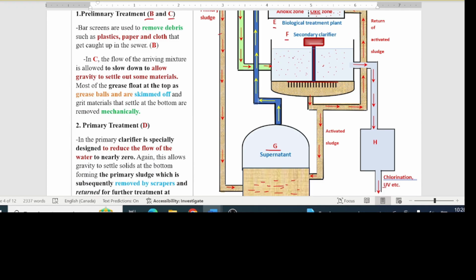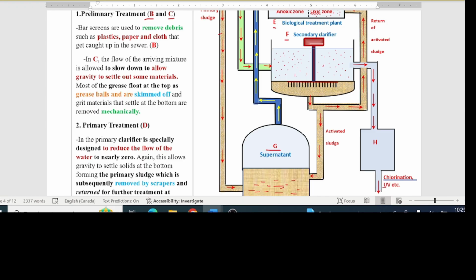The main objective of the secondary clarifier is to cause the sedimentation of as much of these as possible out of the water. Some of this is achieved by the insertion of anticoagulants in the form of salts of iron and aluminum. These operate by neutralizing the negative charges on the colloidal material, making them clump together and settle under the